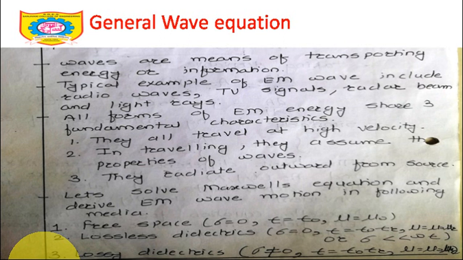The first thing is that they all travel at high velocity. The velocity at which they travel is comparable with the velocity of light. You already know the velocity of light in free space, 3 into 10 raised to 8 meter per second. So all waves travel with a high velocity. Then, while traveling, they assume the properties of waves, meaning the properties of the waves remain the same while they are being transferred from source to destination. And they radiate outward from the source.